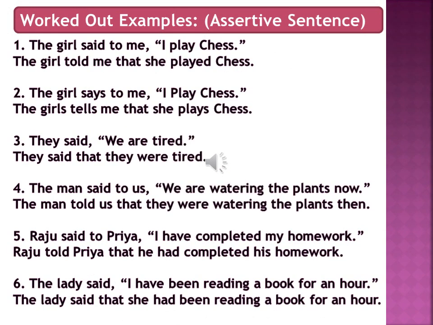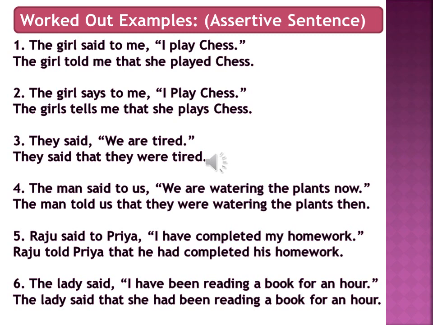Let us now work out some examples of how to convert direct speech to indirect speech by applying the rules that we have discussed so far. We will start with assertive sentence. See, when you are given one sentence to convert from direct speech to indirect speech, the first thing that you need to notice is that you have to see the reported speech.